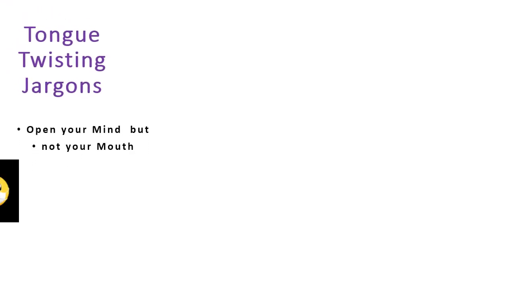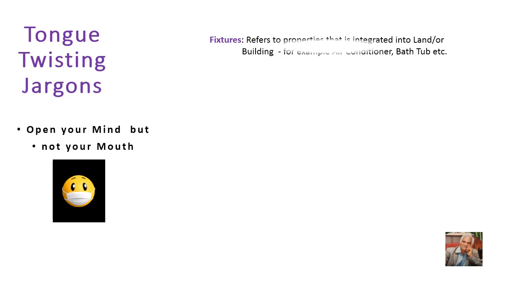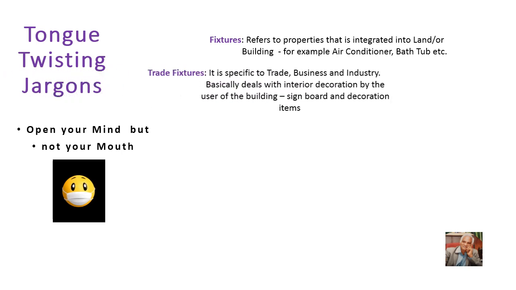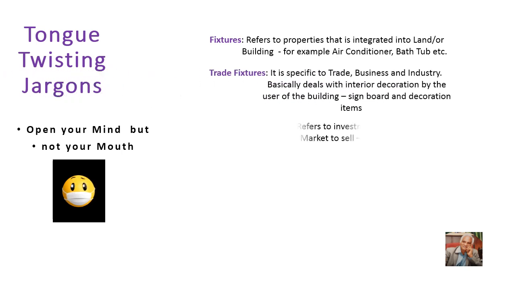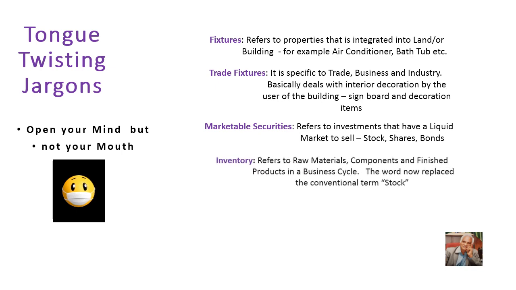Tongue twisting jargons, open your mind but not your mouth because of corona, right? Let me take fixtures first. It refers to properties, that is integrated into land or building. Then we come down to the trade fixtures. It is specific to trade, business and industry. Then we switch on to the marketable securities, which refers to investment that have a liquid market to sell.